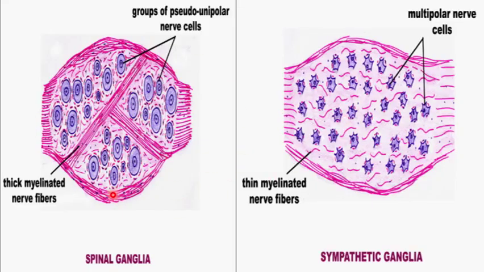This is the spinal ganglia with a thick capsule, and this is a thin capsule. The cells here are pseudo-unipolar cells, and these are multipolar cells. There is myelin, there is also myelin.